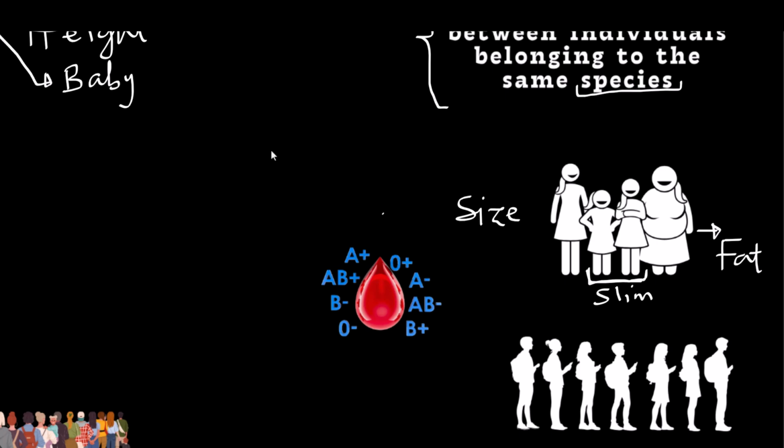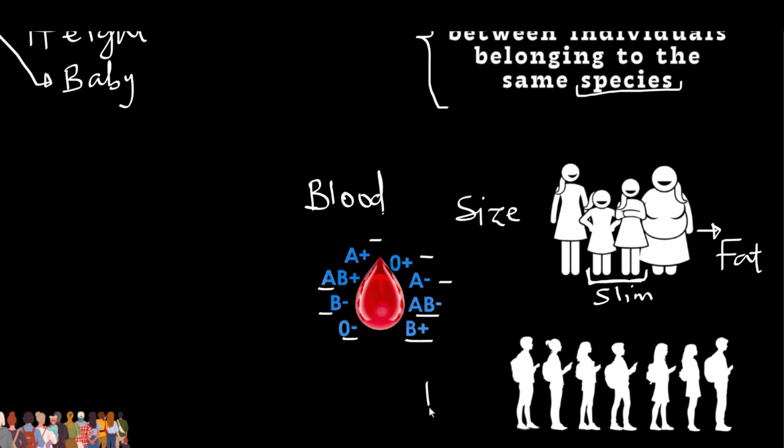What about blood group? We also differ in our blood types. We have people that are B positive, others are B negative. We have O negative, then O positive, A negative, A positive, AB positive, and AB negative. So we have individuals belonging to one of these blood groups. So humans also show variation or difference when it comes to our blood type.